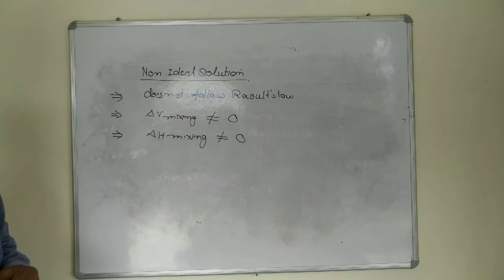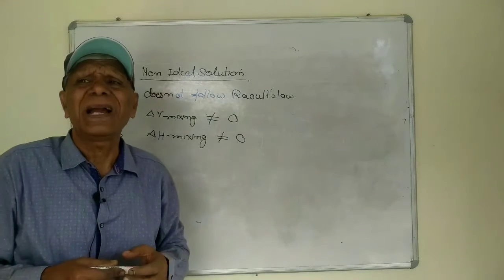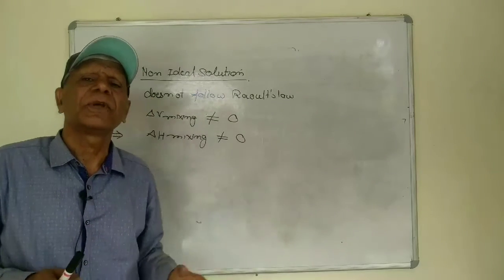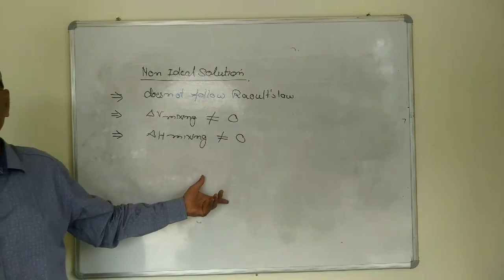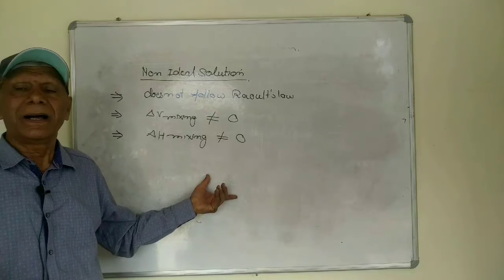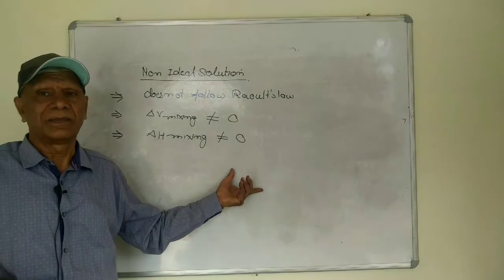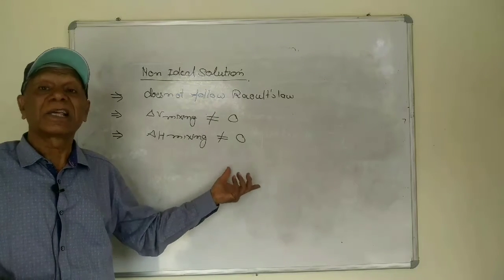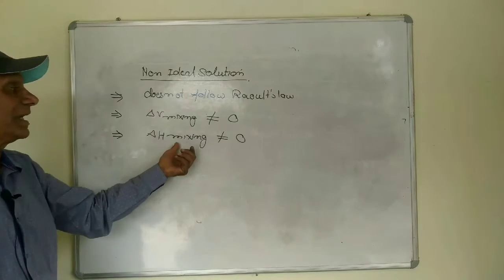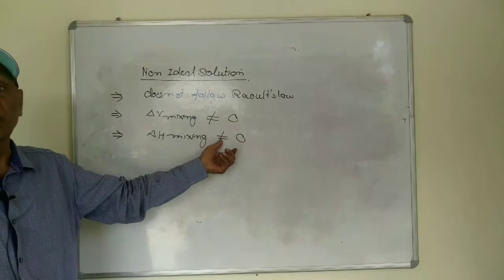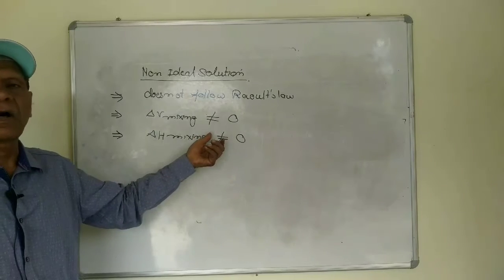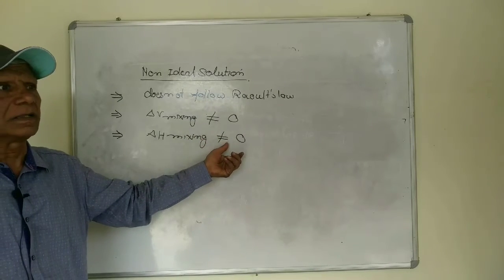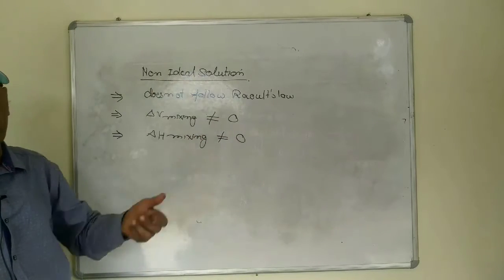For example, as you know, when we add the concentrated sulfuric acid to the water, then a lot of heat is evolved. The process is exothermic. So here the delta H mixing is not equal to 0. So mixing of the concentrated sulfuric acid to the water is the non-ideal solution.